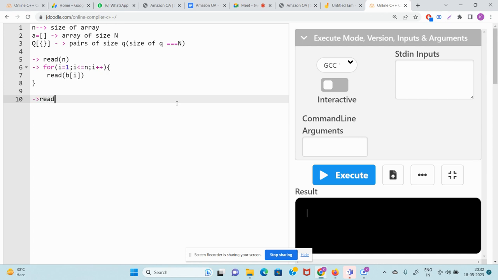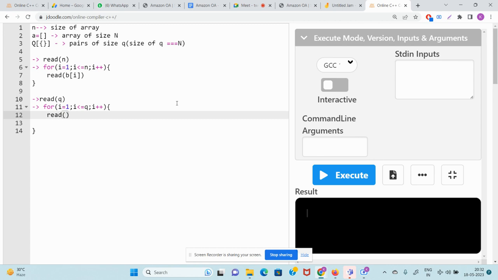Now read q. Q is nothing but the size of the q pairs, right? L and R. So you read it, and for i equal to 1, i less than equal to q, i plus plus. Now what will I do?